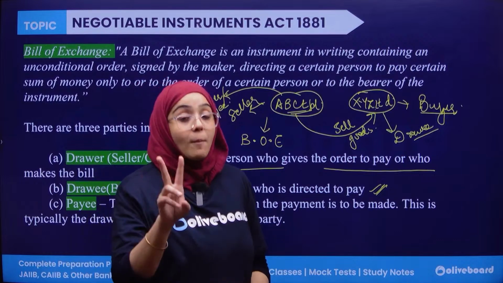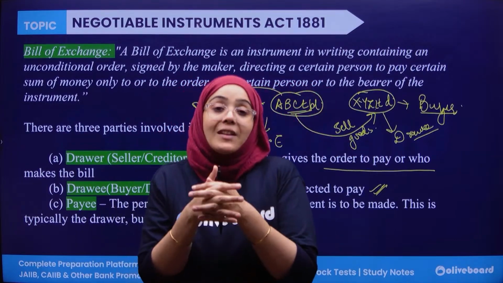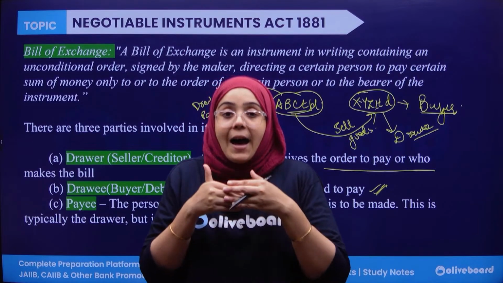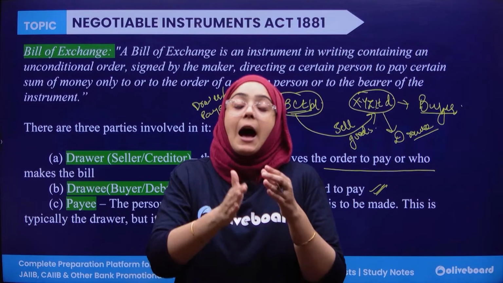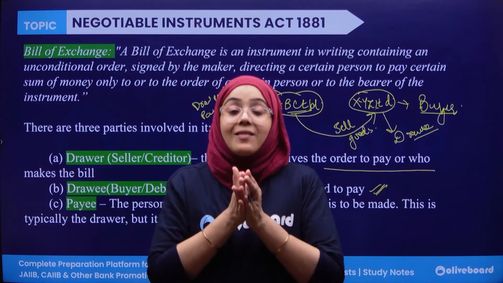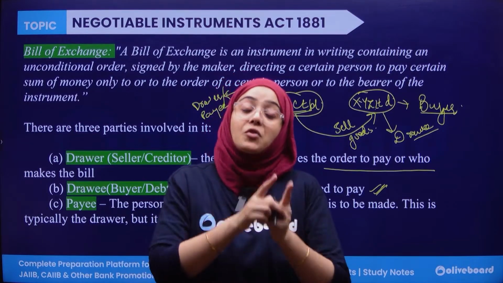In some cases, the payee as well as the drawer can be the same in the bill of exchange. So, a promissory note is actually made by the debtor. For example, I am buying something from you. If I promise to pay you a certain amount of money after a certain time period, this is known as a promissory note. A promissory note represents the indebtedness of the debtor and is made by the debtor.